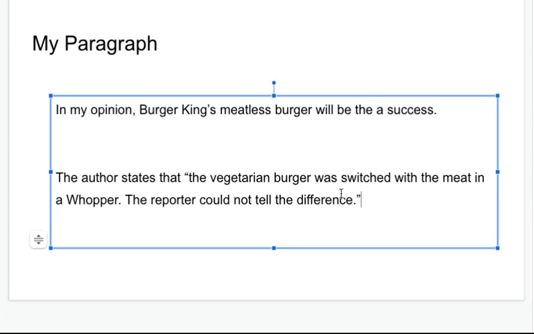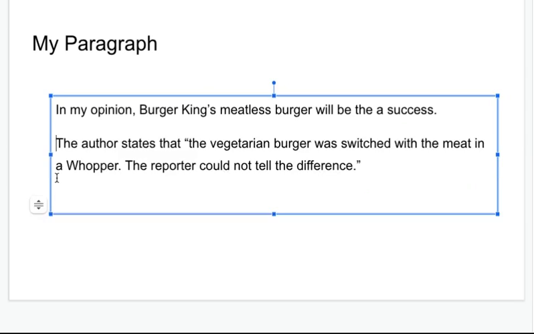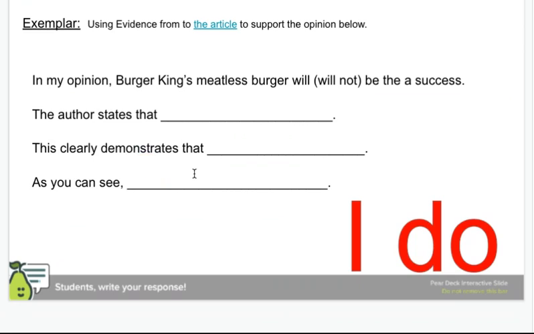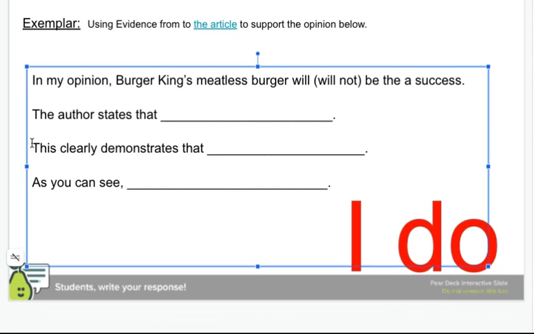So now I have a statement, and my question that I'm going to continually look at and think about, does this statement support my opinion? I think it does. I think you can see that if I said that, you would be like, "Oh yeah, I get that." So that's what I want my reader to do is go, "Oh yeah, I get that." So this clearly demonstrates that.